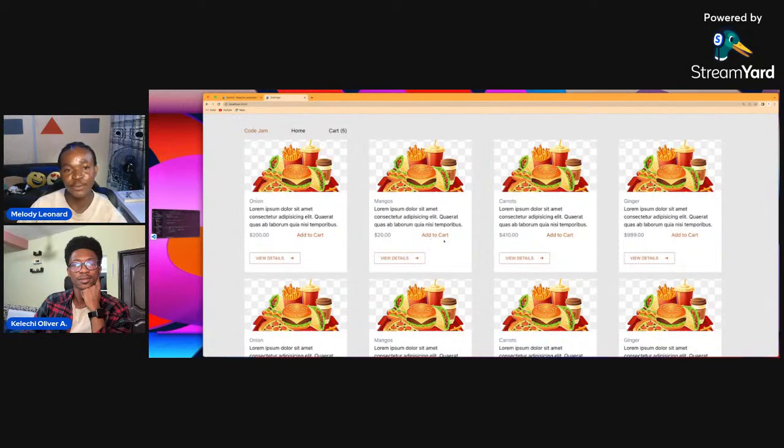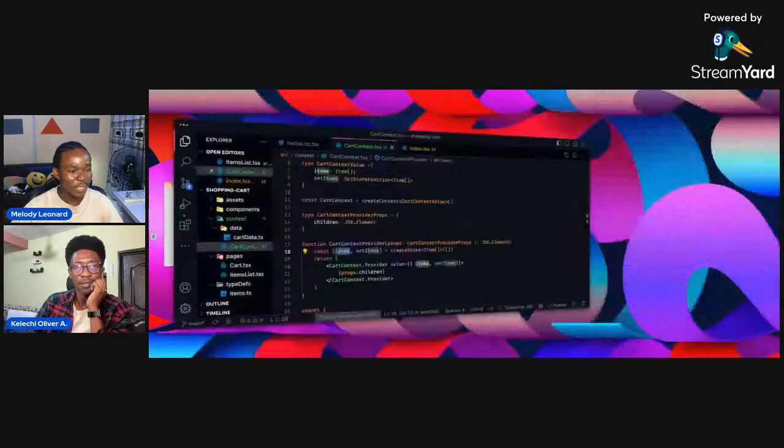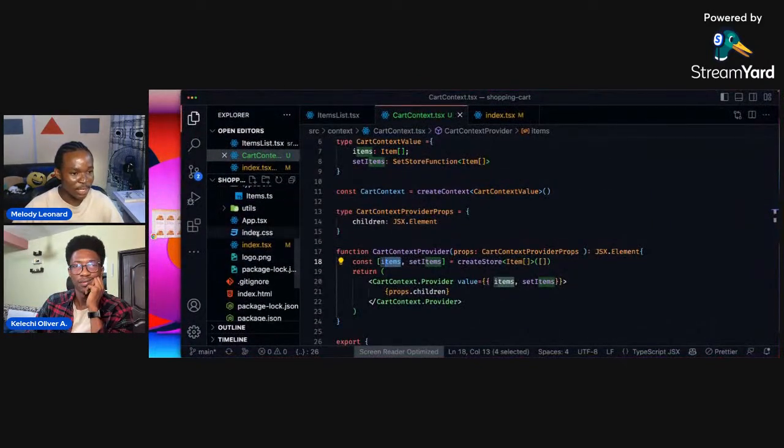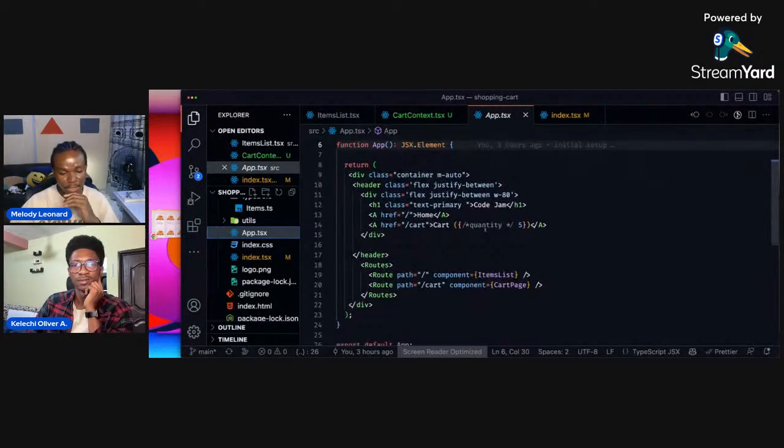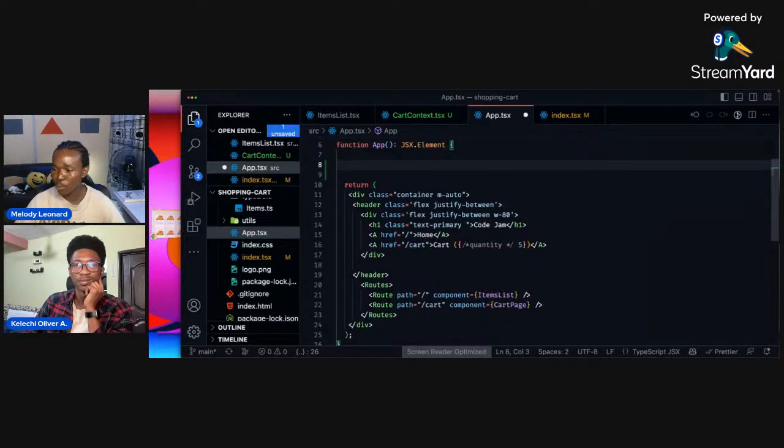But before that, let's go ahead and update this value here and get the value from our items. So in our app.tsx here, we have quantity. Now we want to get this quantity from our provider, our store, this store we've declared, right? And the way we do that is let's consume from this store we've created.